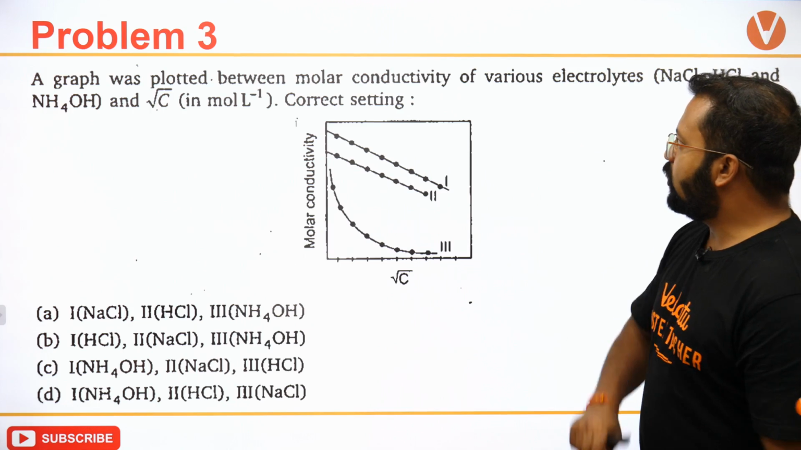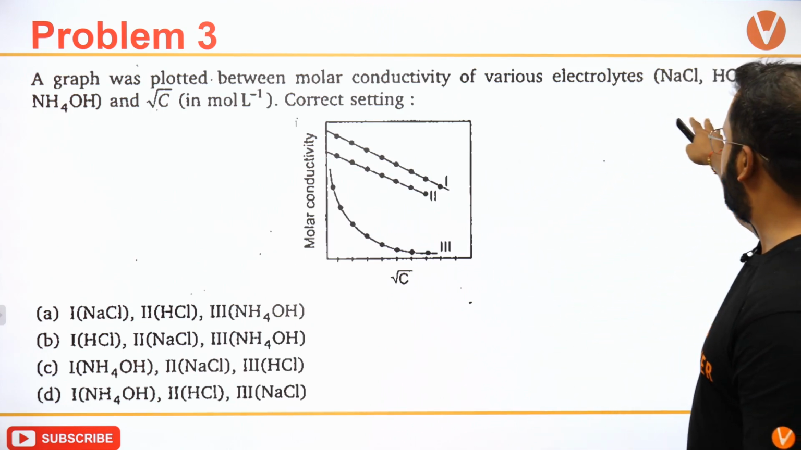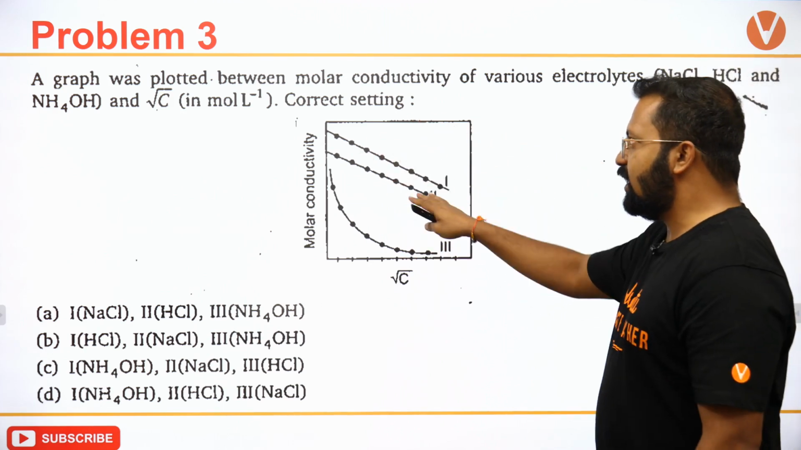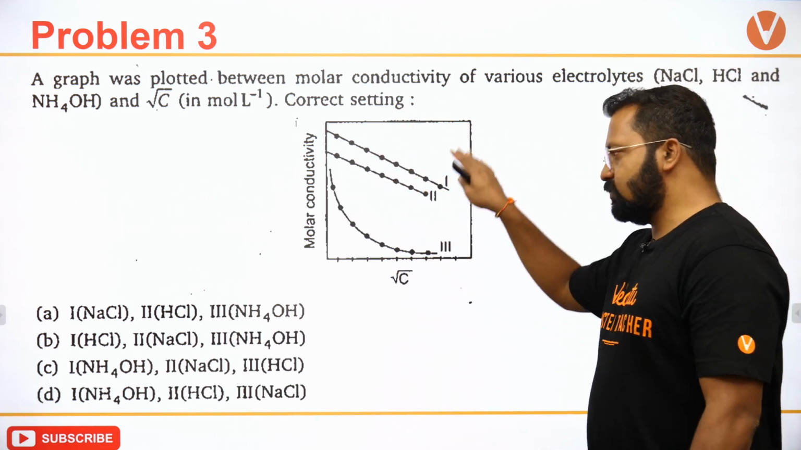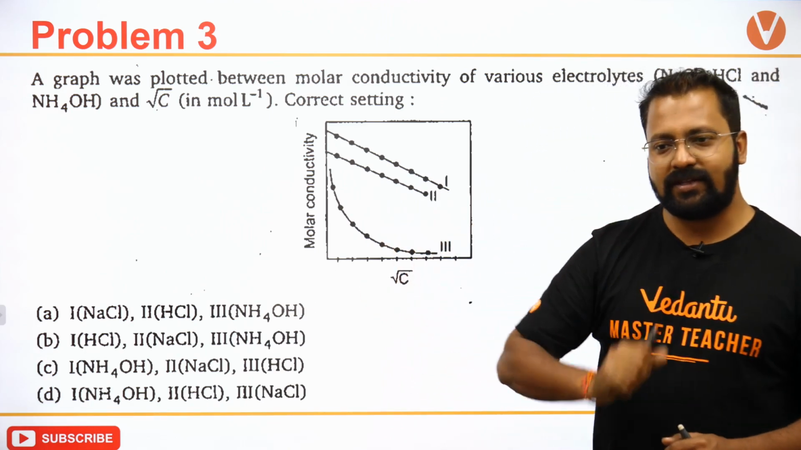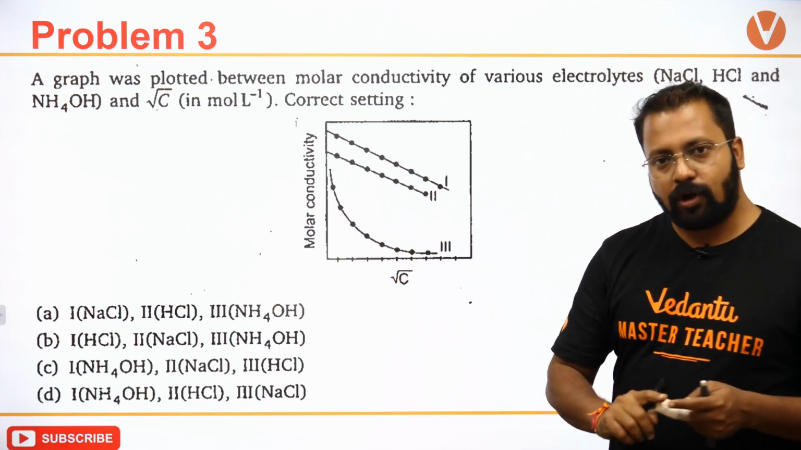There is a graph plotted between the molar conductivity of various electrolytes NaCl, HCl and NH4OH and root C. Which is the right graph? Please do comment about this in the comment section. This is your homework problem.